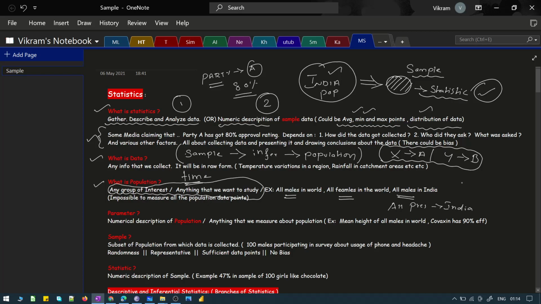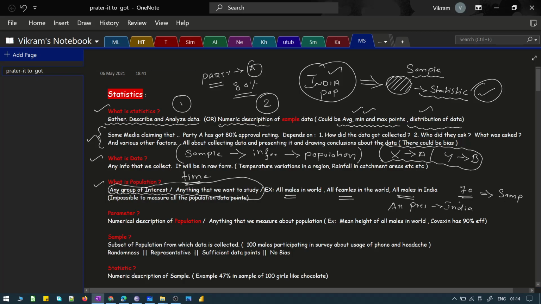Okay, and a sample could be, if all presidents in India is defined as a population, then the sample could be all presidents above the age of 70. That could be considered to be a sample, which is nothing but a subset of the population that we have here. So this is the definition for the population. We looked at some of the examples for the population. Now let's look at what a parameter is.